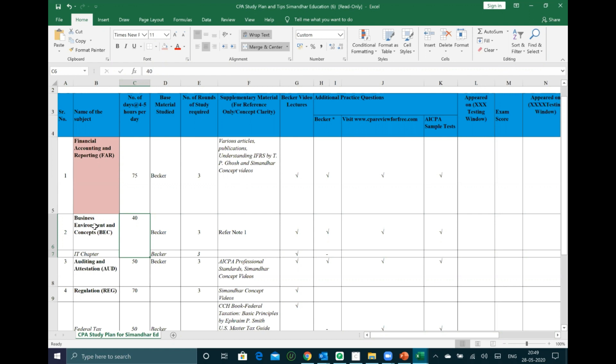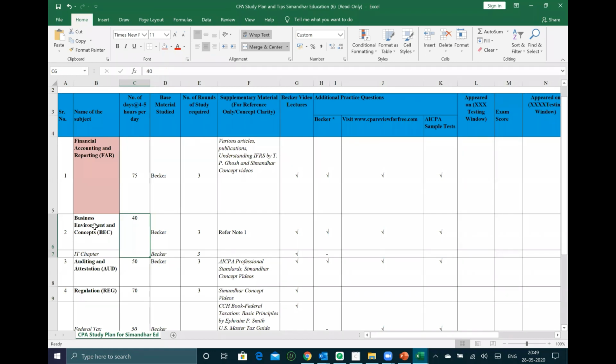People who have passed CFA or have done CFA before, I think BEC and FAR are the two sections you'll need to go for. What about ACCA? ACCA, audit and FAR would be a good combination because ACCA covers IFRS more, right? So you will have FAR as an easier section if you are an ACCA. MBA, BEC first because BEC is all about management. Chartered accountants, financial accounting and reporting should be the first section to start off.